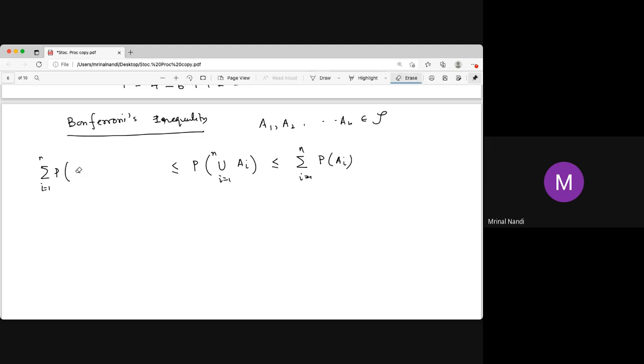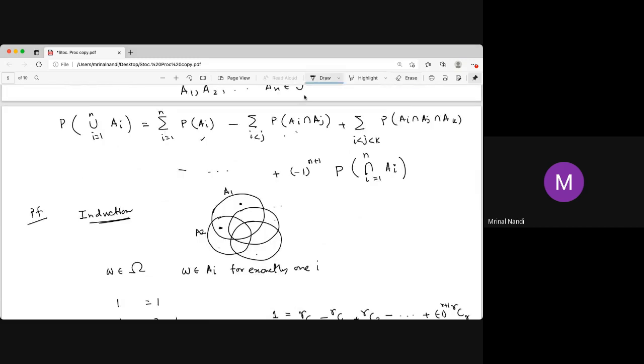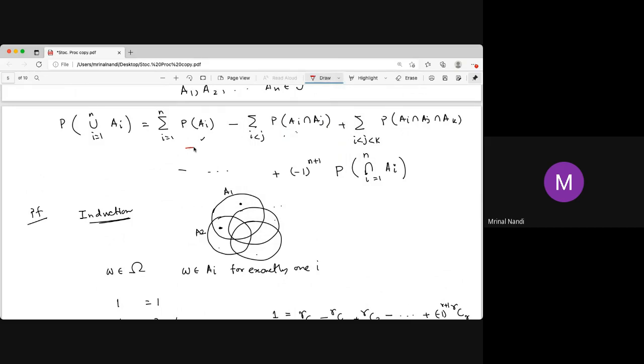Sorry, this is probability of AI, then minus the sum over i less than j of probability of AI intersection Aj. So what is the idea? The idea is the same here. If you take this term only, then the right hand side is bigger. If you take one more term, then it is minus, so the left hand side is again less than the right hand side.